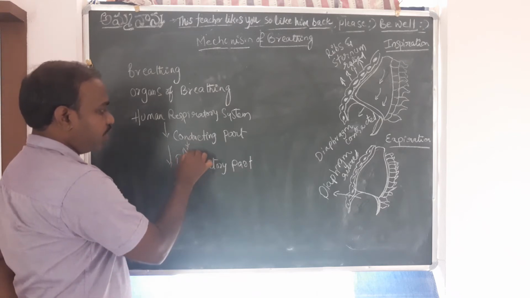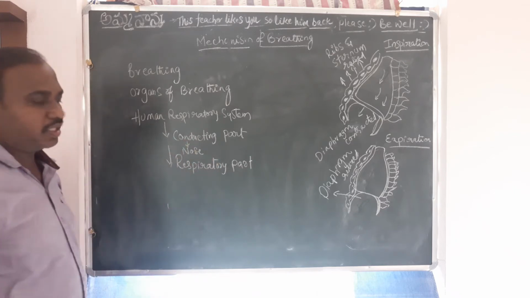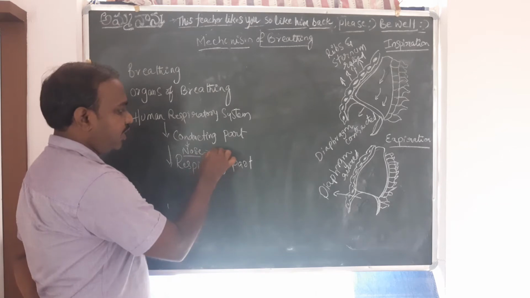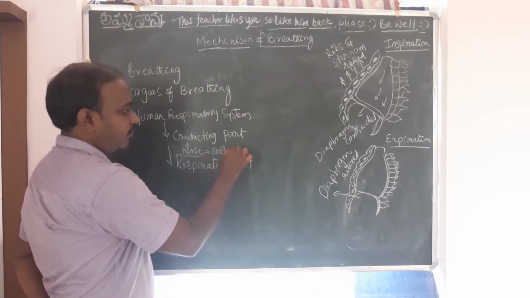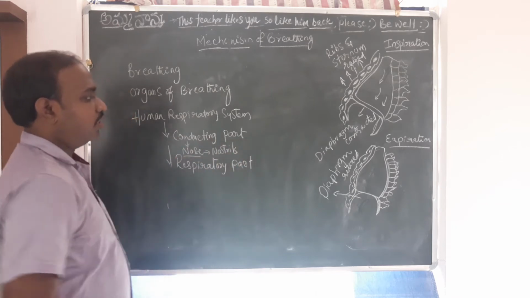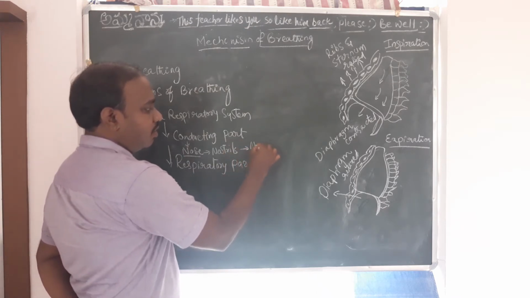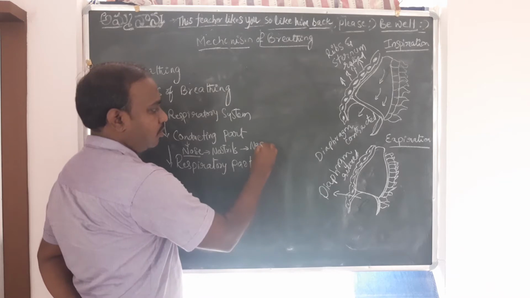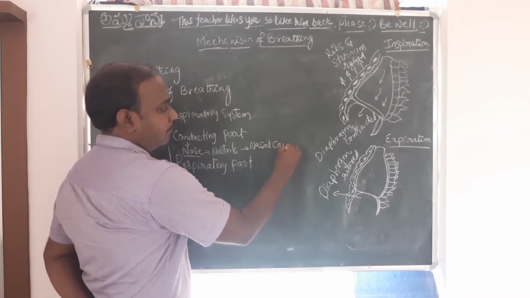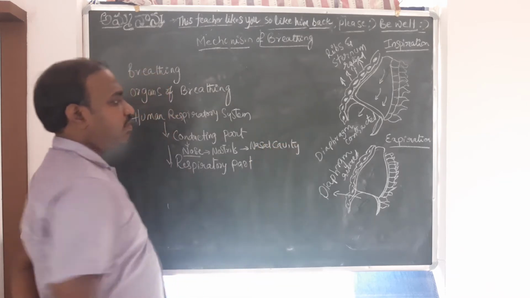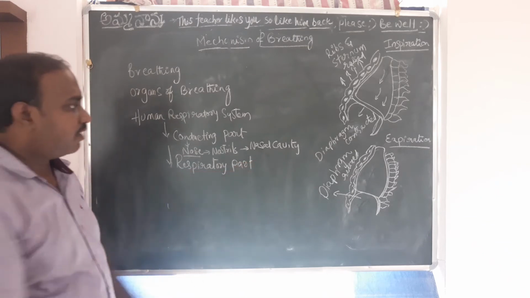So it begins with the nose. So we have nostrils in here. Nostrils open into the nasal cavity.